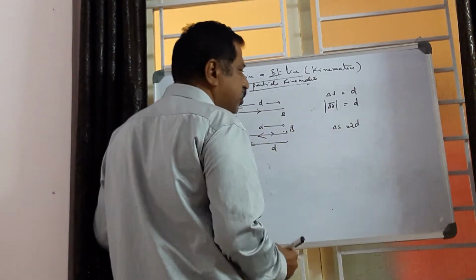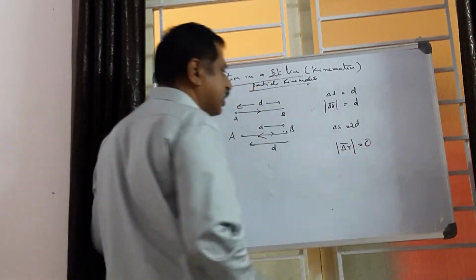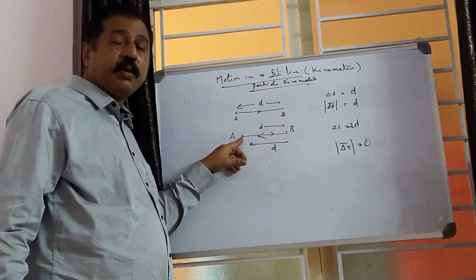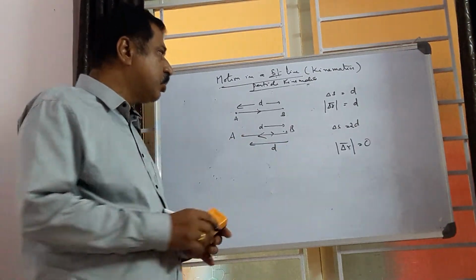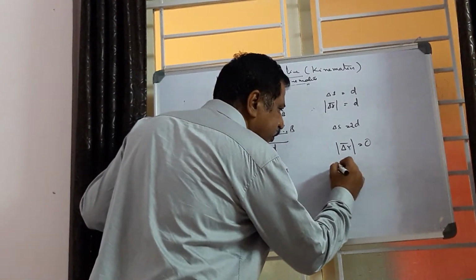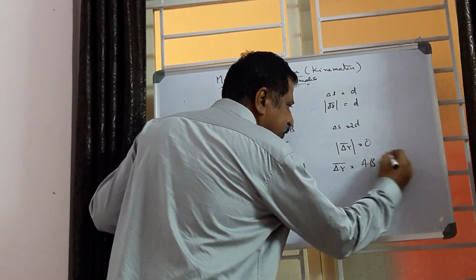Total distance is equal to 2D. Now the displacement becomes 0. Why? What are the initial and final positions of the body? Both are A. That means the shortest distance between initial and final position of a body is 0. Another way, we write it as delta R bar is equal to AB bar plus BA bar.